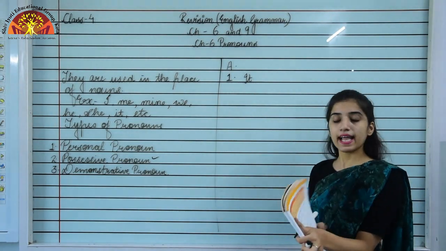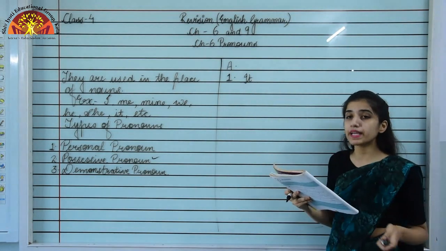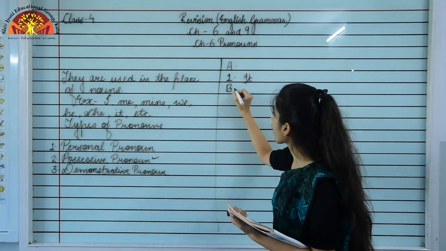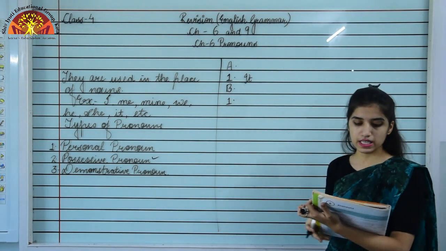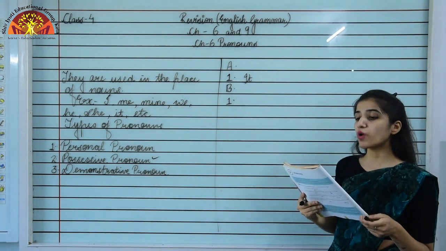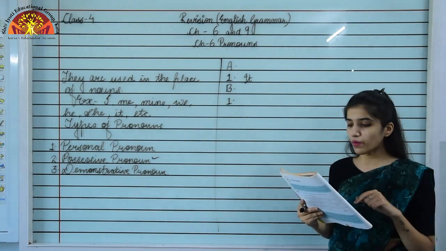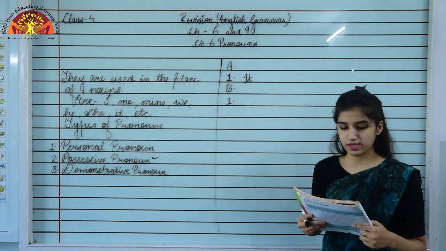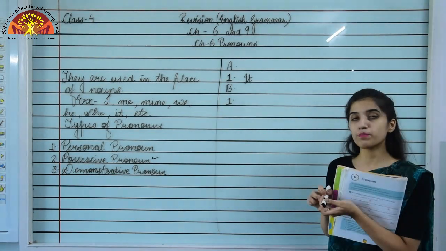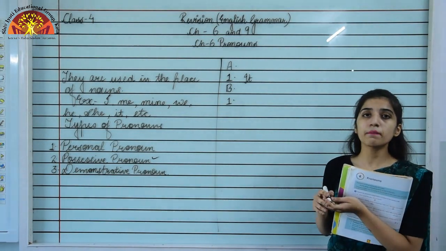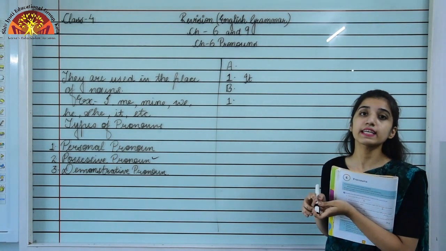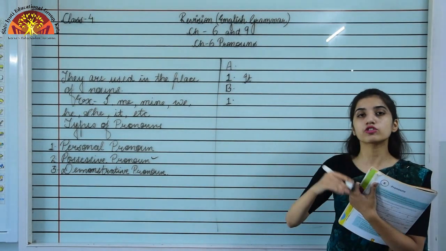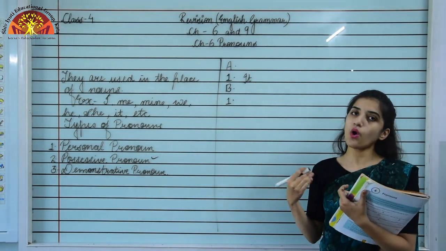Now moving to the next exercise, which is exercise number B on page number 17. What you have to do is underline the personal pronouns and write whether they are in the first person, second person or third person. We need to underline the personal pronouns like we have studied: I, me, we, he, she, it. These are some personal pronouns, and we have to tell whether they belong to the first person, second person or third person.